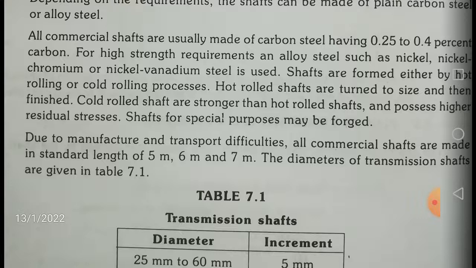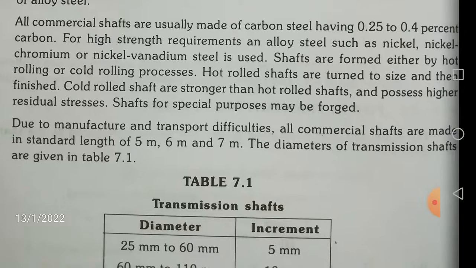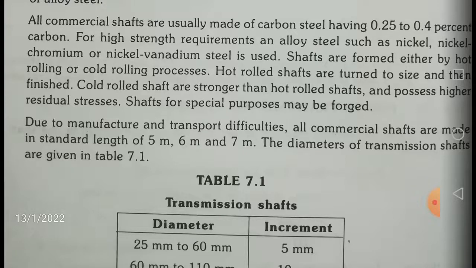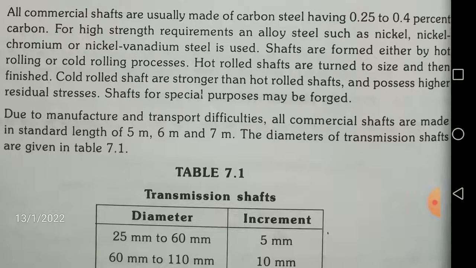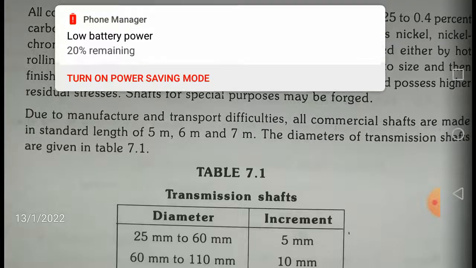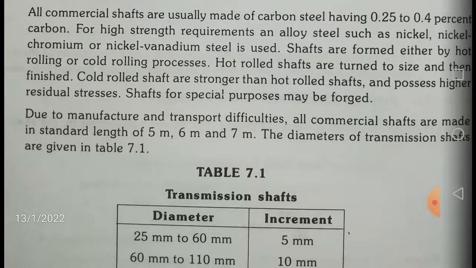All commercial shafts are normally made of medium carbon steel, which has 0.25 to 0.4% of carbon, for high strength requirements. So just now I said corrosion resistance, etc., and high strength requirements. If a shaft needs high strength, then it is made of alloy steel such as nickel, nickel chromium and nickel vanadium steel. These are the combinations of alloying elements. Basically chromium added steels have good corrosion resistance for such requirements. So this material is used.